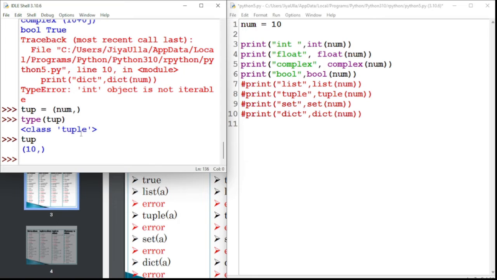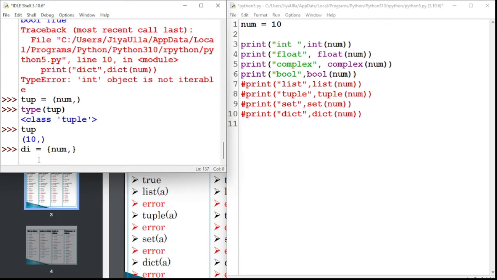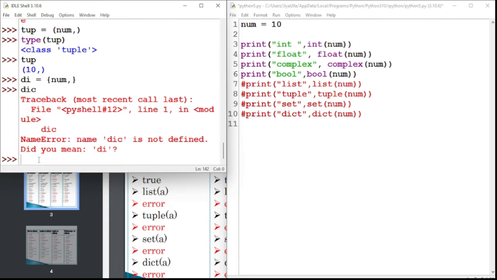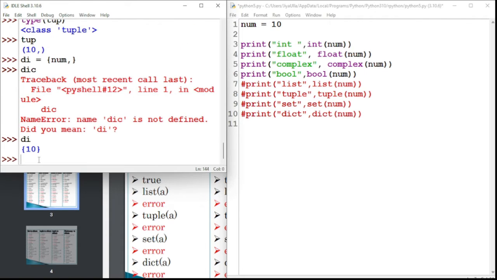Now, the same way, for the set we can use curly braces with the comma value. If I enter it, then we can convert it into a set. How are we able to convert to a dictionary? This is very important. Basically, a dictionary is a key-value pair.